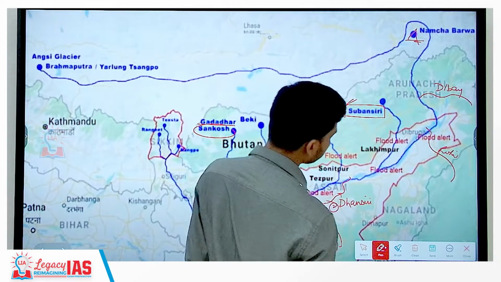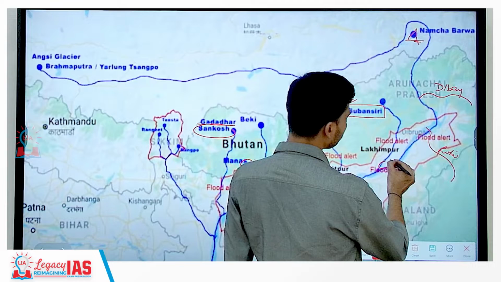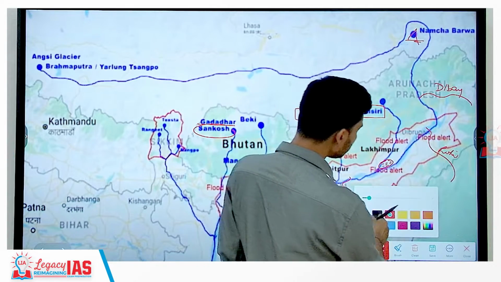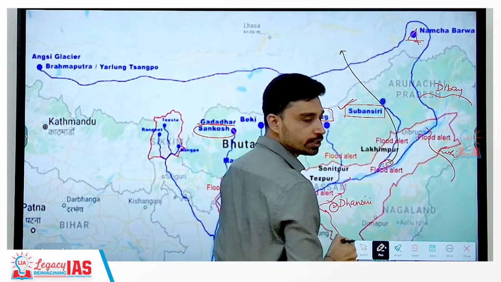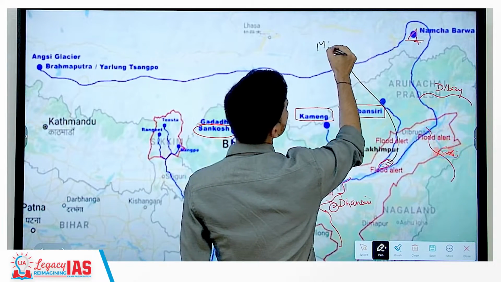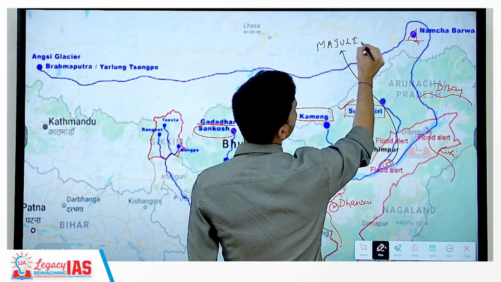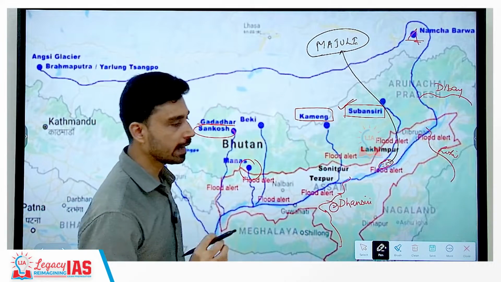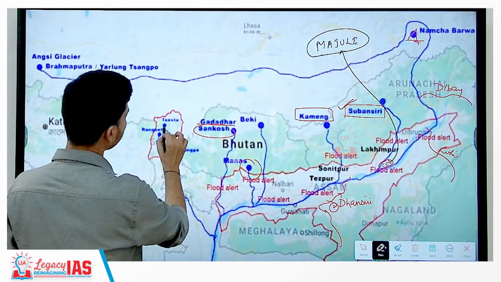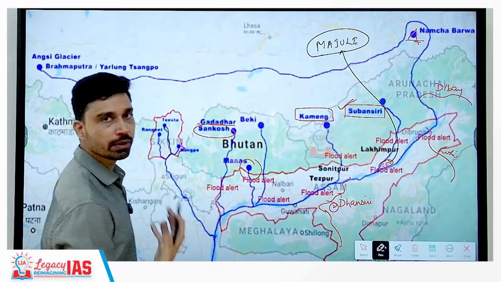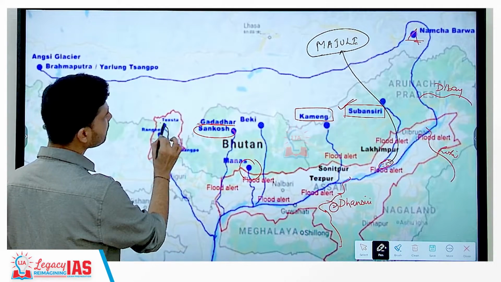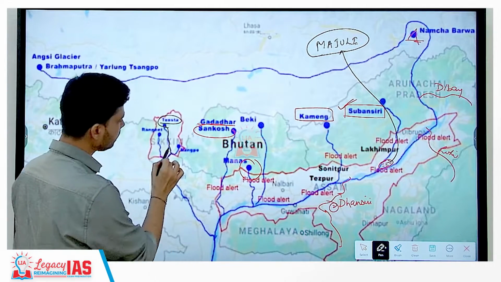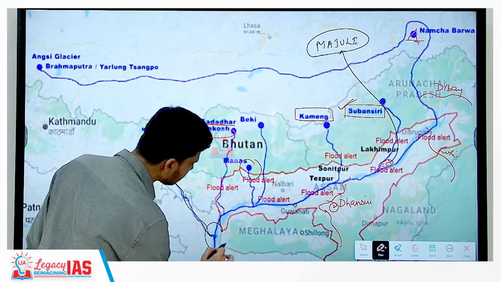Subansiri and Dhansiri. And the most important point here you should remember that the place where Subansiri River meets the river Brahmaputra, it forms the largest riverine island in the world, which is called as Majuli Island. So Majuli Island formed at the confluence of Subansiri River and Brahmaputra River, largest riverine island of the world. Then, as we have discussed before in the chapters where we discussed about lakes, so we know that Tista River originating from the Solahamo Lake of Sikkim Himalayas then flows and meets Brahmaputra in the Bangladesh.